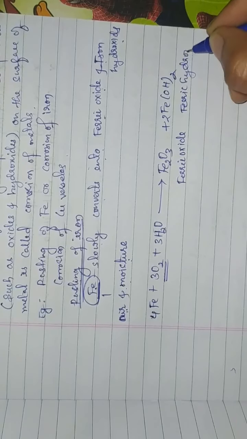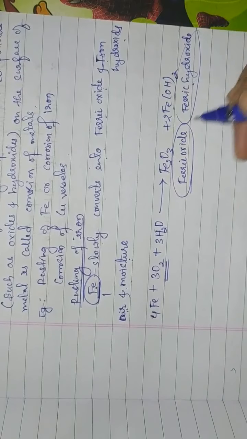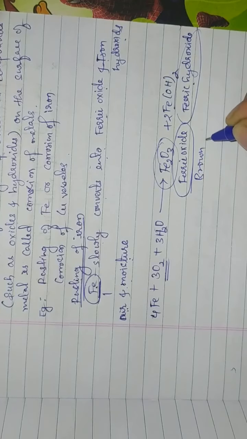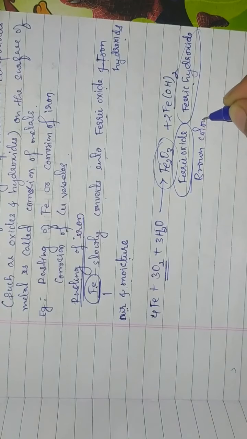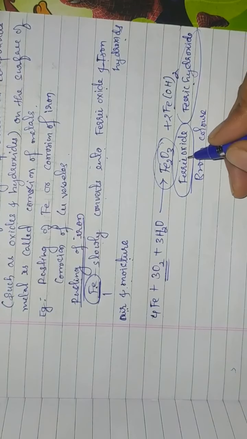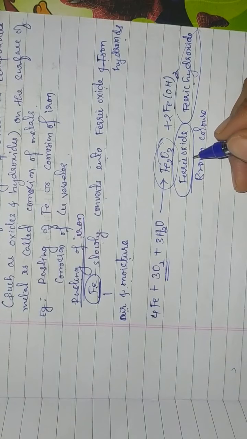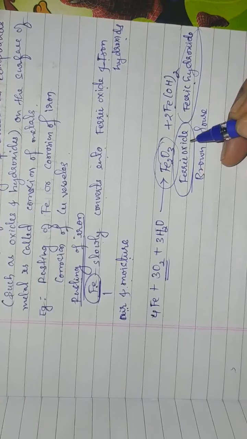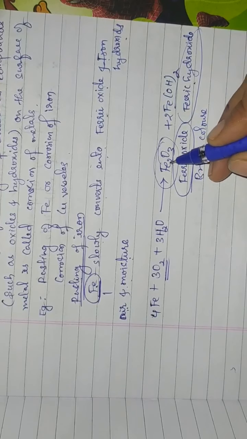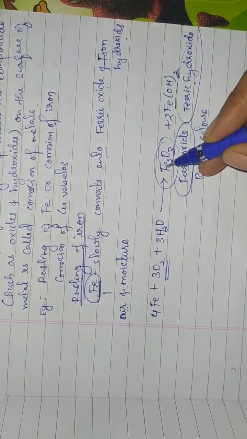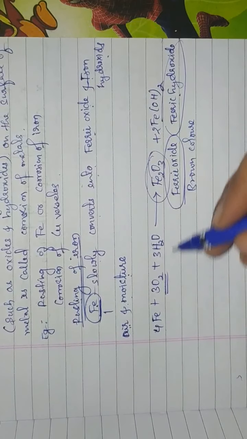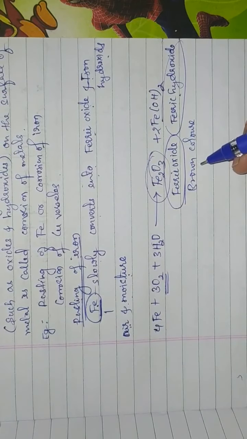Okay, this ferric oxide and ferric hydroxide is brown in color and it is deposited over the surface of the iron. The brown colored iron after rusting, what we see, that is nothing but ferric oxide due to formation of this substance on the surface of the iron metal. Okay, that metal is said to be rusted.